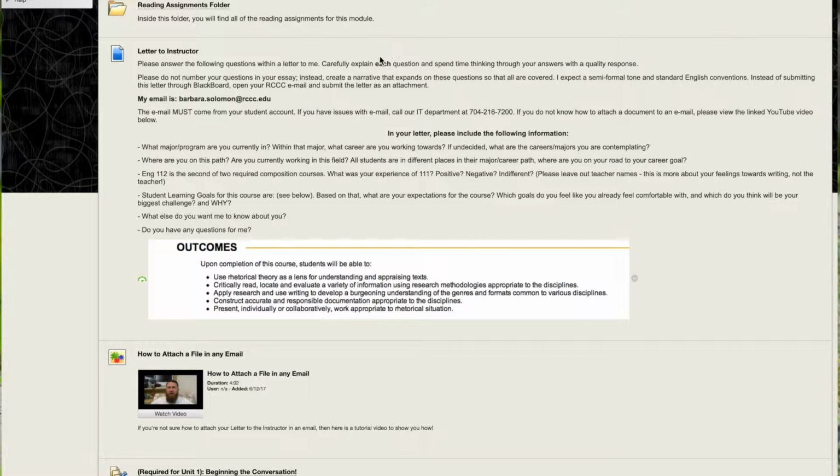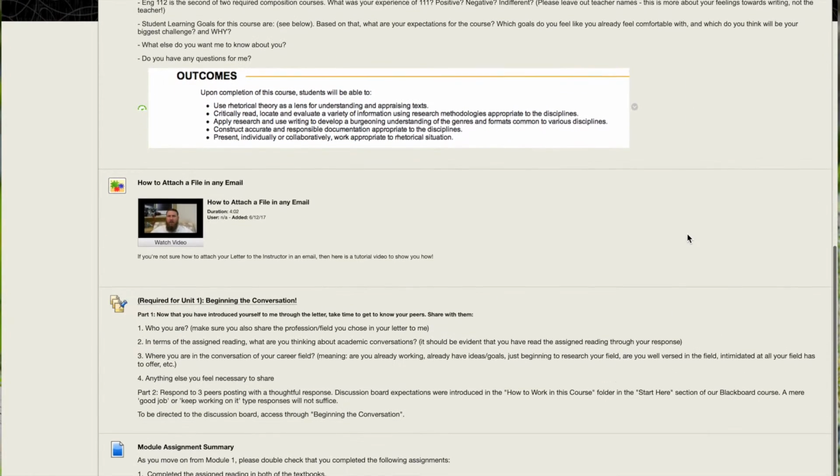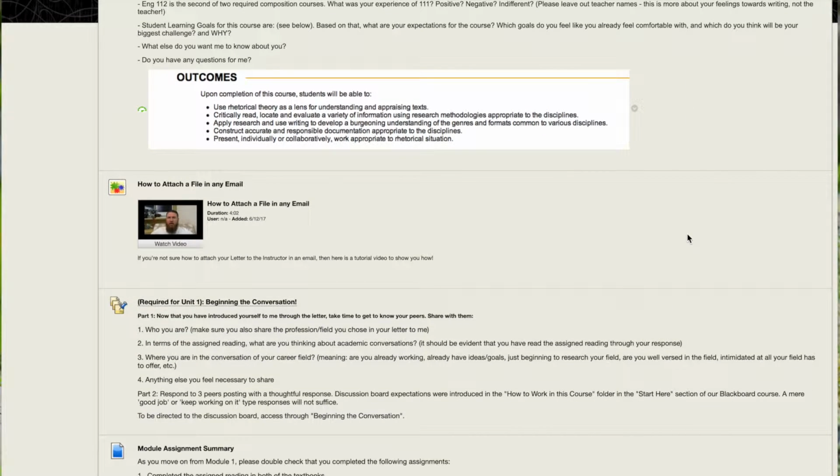So after that, if you're having trouble, I've given you a link as far as how to attach any file in an email. I think this gives you a good overview of how to do that. Please let me know if technology is a challenge to you. Let me know on the front end, because I understand technological problems happen, but if you leave yourself enough time on the front end, you can avoid turning things in late because you've experienced a tech problem.